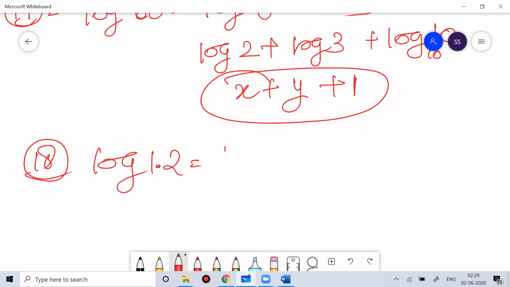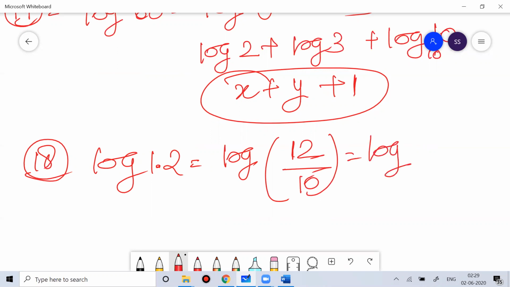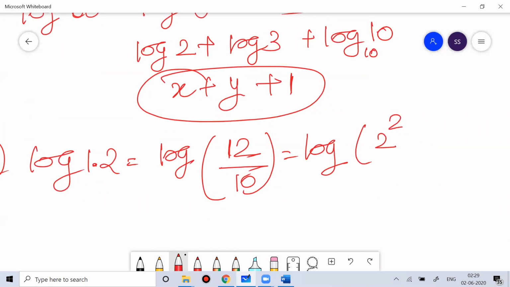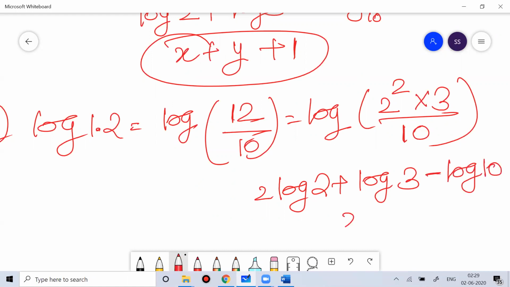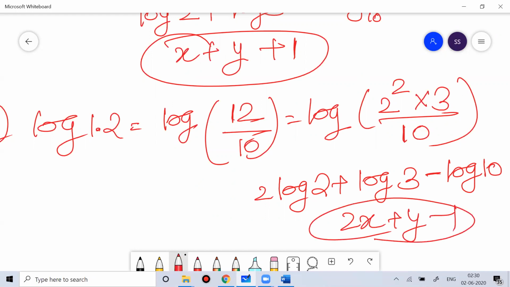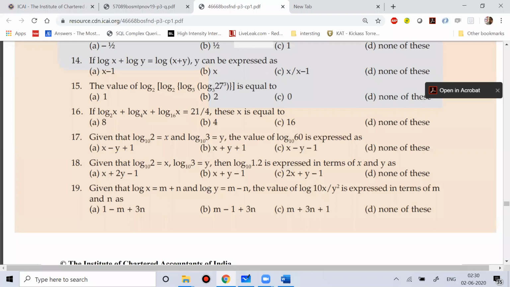So you can write log of 1.2 as 12 divided by 10. 12 is nothing but 2 square into 3, and this is 12 by 10. So if you open the bracket, it will become 2 log 2 plus log 3 minus log 10. This will be 2x plus y minus 1. This is the answer: 2x plus y minus 1.